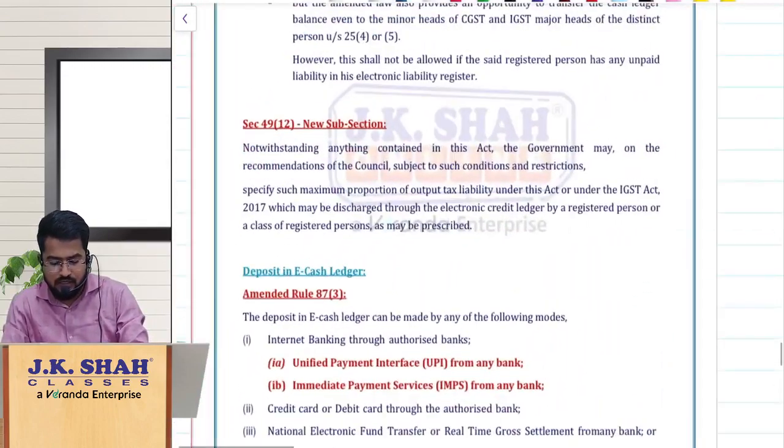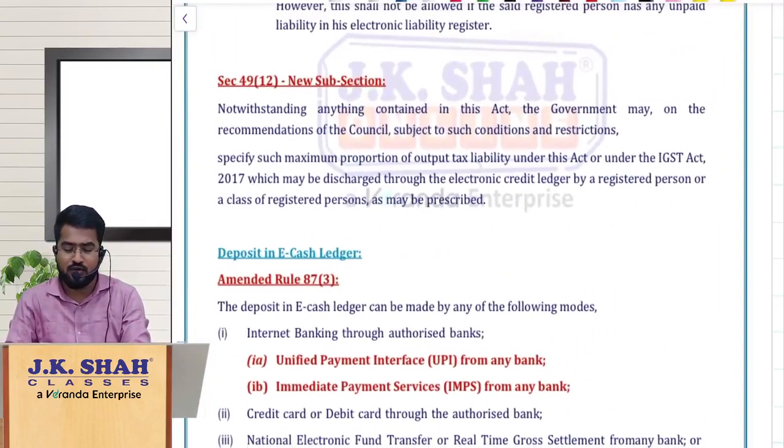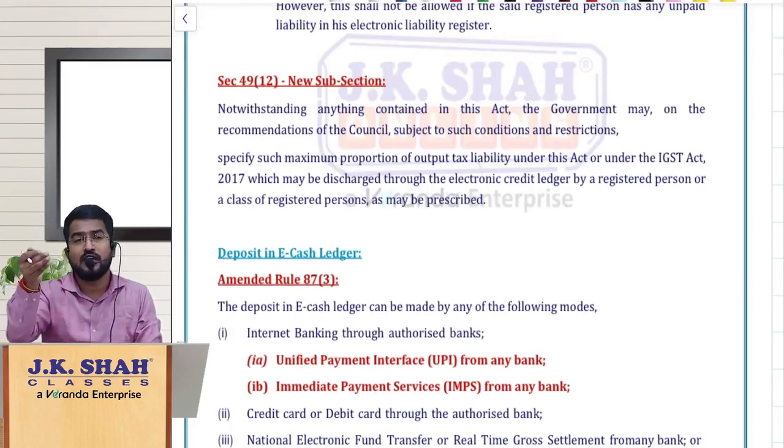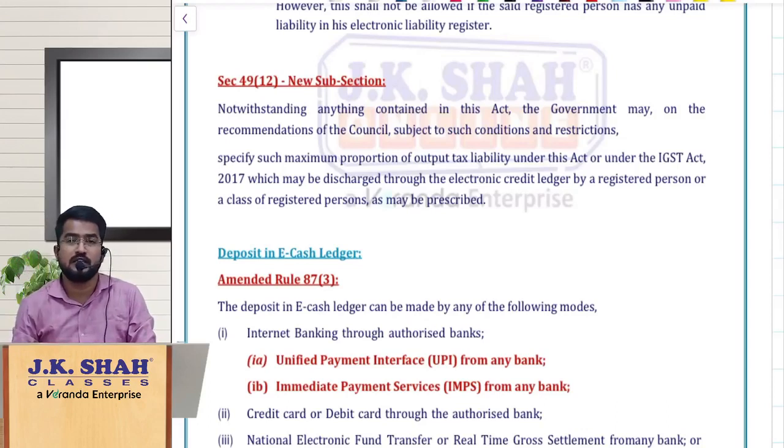Now this is section 49 subsection 12, which is a new subsection. This is nothing but rule 86B, where there is a restriction that you cannot use your ITC ledger balance more than 99% of the liability. That means at least 1% of the liability should be discharged in cash.